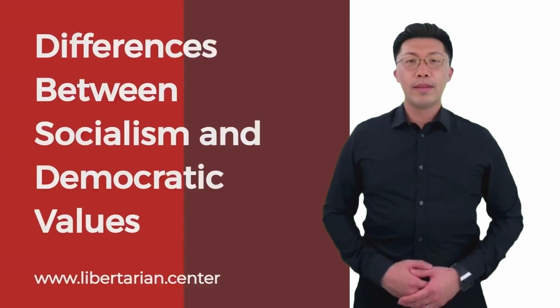Democratic values ensure that individuals have the right to participate in the political process and to choose their leaders through free and fair elections. Moreover, democratic values emphasize the separation of powers, checks and balances, and the protection of minority rights. In contrast, socialist societies prioritize collective ownership and control of resources, which can sometimes lead to a concentration of power in the hands of the few.